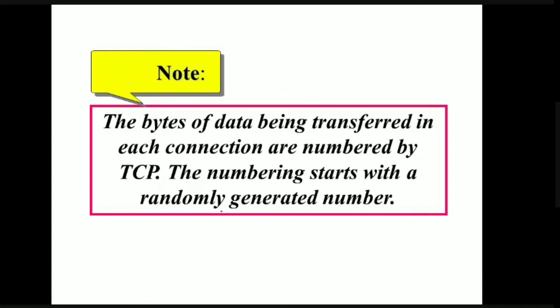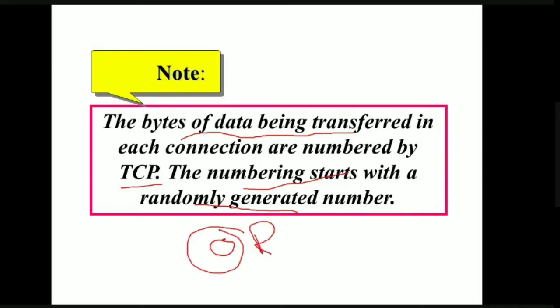The final thing we have to note about byte numbering is that the bytes of data transferred in each connection are numbered by TCP. We know that, but we have to remember that this numbering is a randomly generated number. It is not generated sequentially. That is, the numbering does not always start with zero. It will be a random number.